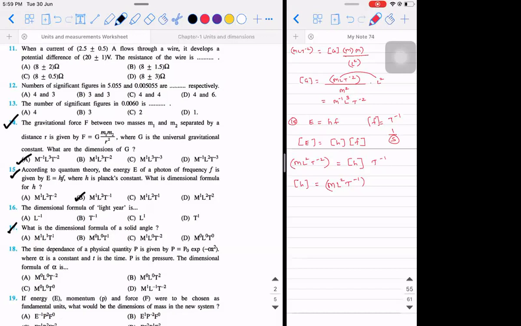Steradian, right? If you look at steradian, that is a supplementary unit only. So it does not depend on any of the 7 fundamental quantities. So what should be the answer? I told you, it does not depend on any of the 7 fundamental quantities. Option D, sir. Option D. So it is a dimensionless quantity. It has no dimension.